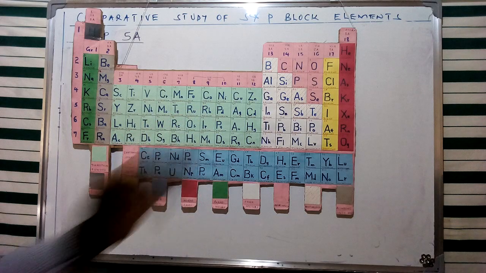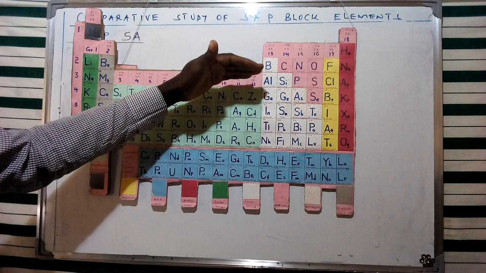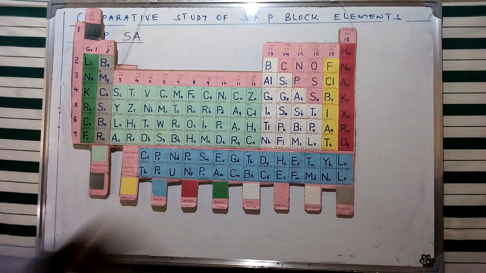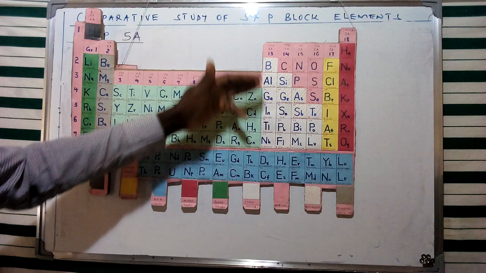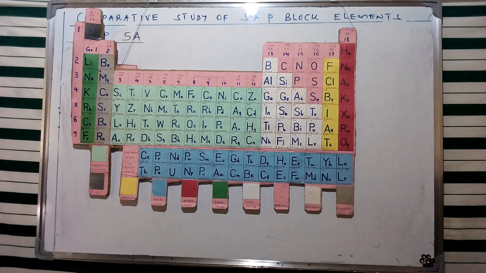But as we go towards the right section of the periodic table from group 3, we're going to see a variation, especially in the metallic character, which is going to be increasing as we go from the lower members in terms of atomic number to the higher members. And there are some cases where we are going to encounter members like silicon, germanium, arsenic, antimony, and of course tellurium, exhibiting semiconductivity, and therefore they are going to be classified as metalloids.